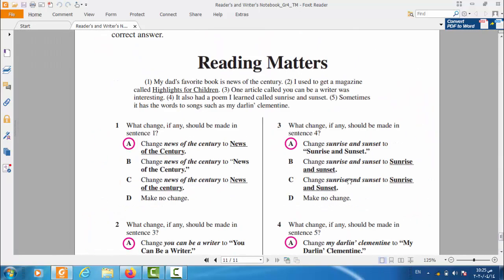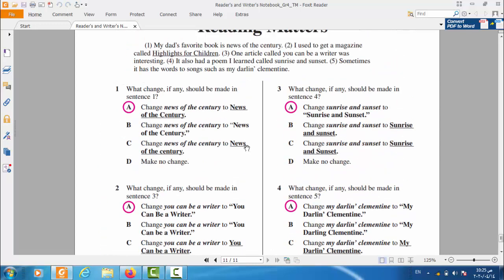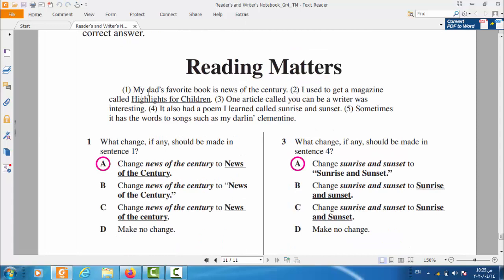Yes, on titles, you will find it in the Readers and Writers Notebook, page 439. The first one, after reading this part, you will find that my dad's favorite book is News of Century. This is the name of the book, the title of the book. So they wrote it here in a wrong way. If you go down, what change, if any, should be made in sentence number 1? Yes, we have to change the form of the title to be News of the Century, to capitalize all the words and to underline it.